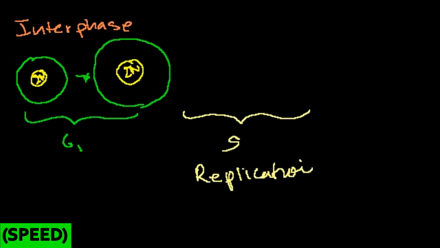If I were to zoom in on the nucleus during the S phase, let me start with some organism that has two chromosomes. At the beginning of S phase, I'll draw things as chromosomes just to make it clear that things are being replicated. So let me say it has this chromosome right here, and then this chromosome right here. As it goes through S phase, these chromosomes replicate. I'm just drawing the nucleus here, where N is 1 and our full diploid complement is 2 chromosomes.